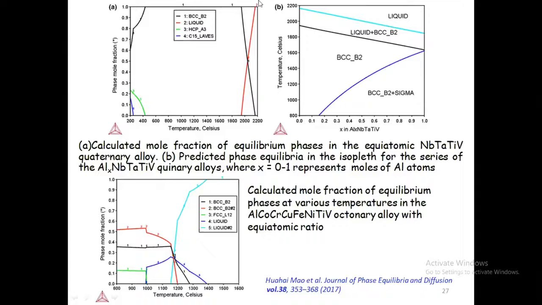So the advantage of CALPHAD is that now the database is ready. But if you look at CALPHAD, it started for equilibrium processes. Okay, but high entropy alloy is non-equilibrium. But by understanding the thermodynamics behind it, people developed this database. With this, we are able to get complete details of these phases. Okay, so we are able to know which phases are present, up to what temperature they will be present, what the phases are. All these things we are able to play with using this phase diagram. Okay, that is the advantage for high entropy alloys.